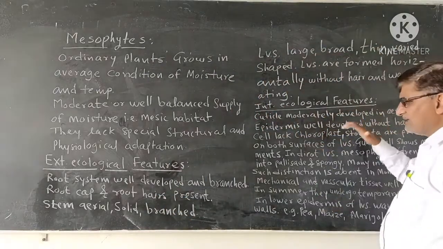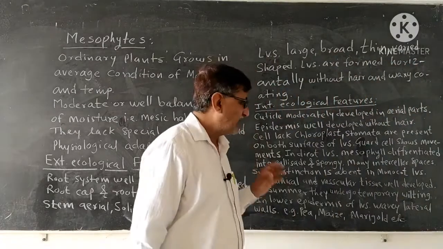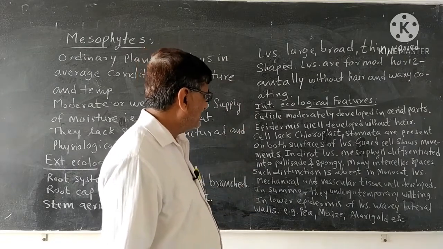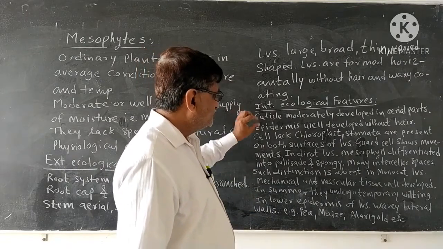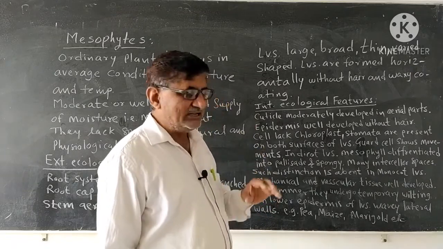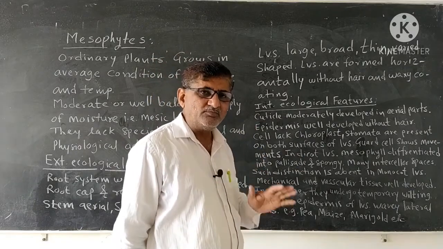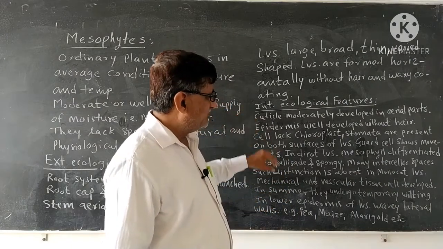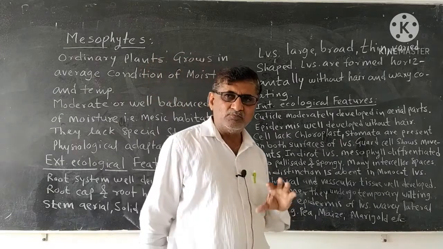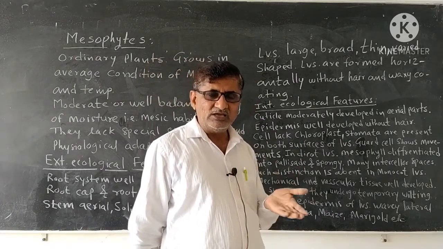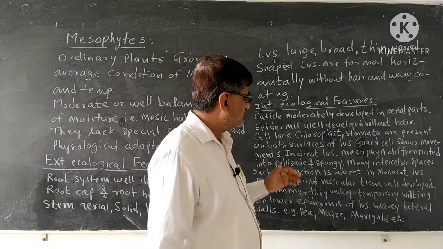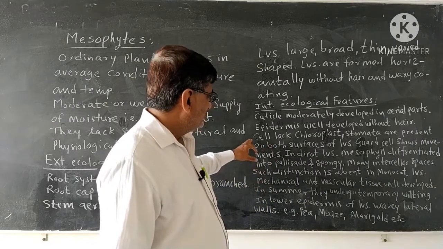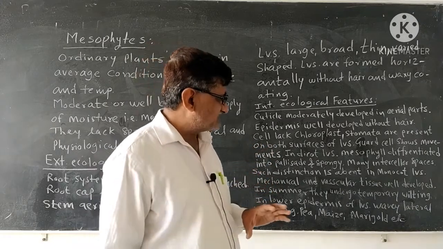Now we will go to the internal ecological features observed in the different parts of mesophytic plants. First, the cuticle is moderately developed in aerial parts. So the cuticle is not very well developed, but it is moderate, not like in hydrophytes. The epidermis is well developed and without hair. The epidermis of the root, stem and leaves of mesophytic plants is well developed, and they do not have any hairs. The epidermal cells lack chloroplasts.